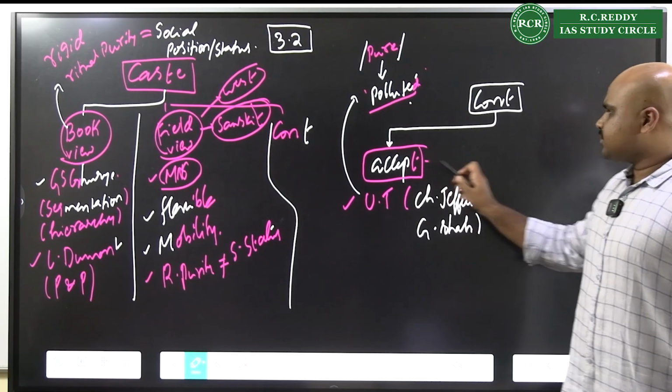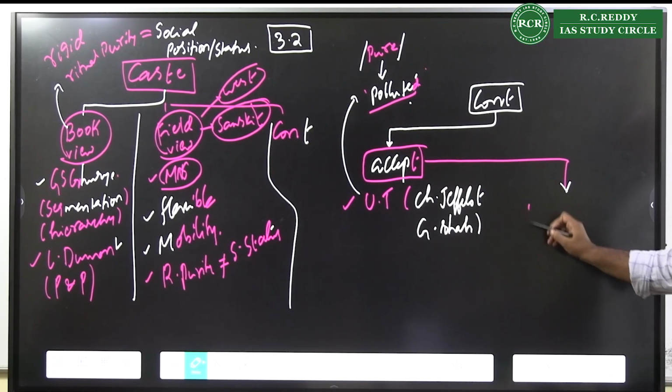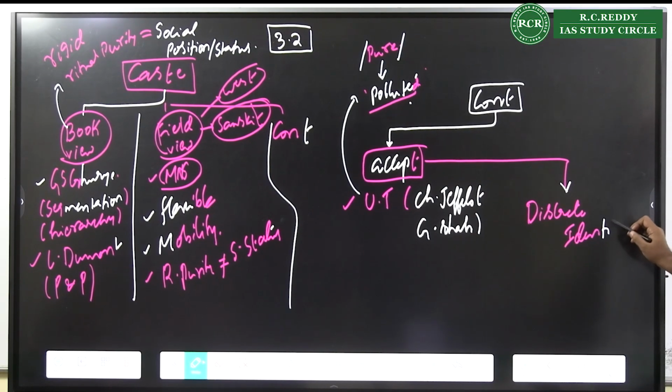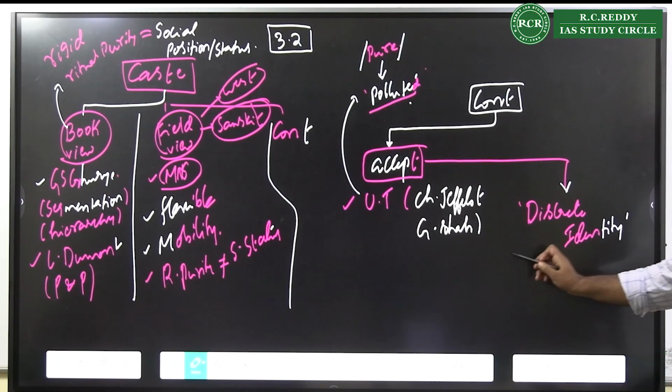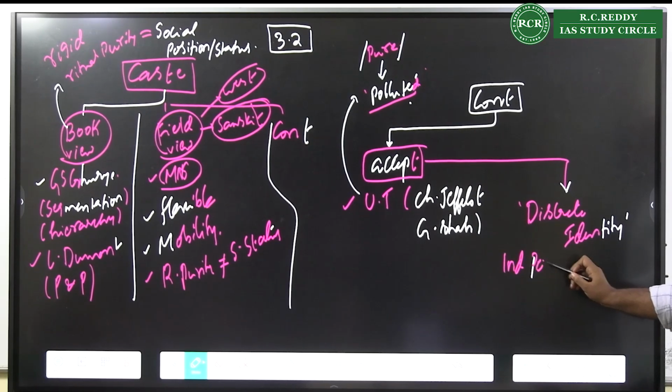Another kind of acceptance that we see in the context of the contemporary view is where caste is seen to have a discrete identity. Discrete identity means the individual's perception of caste.